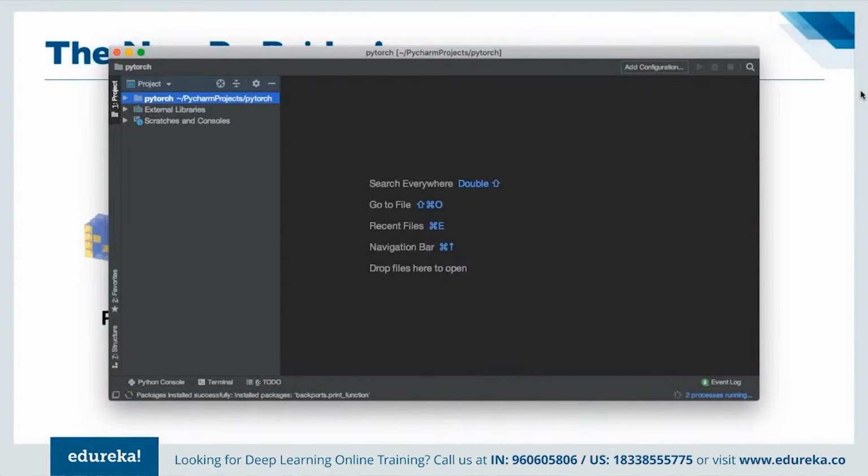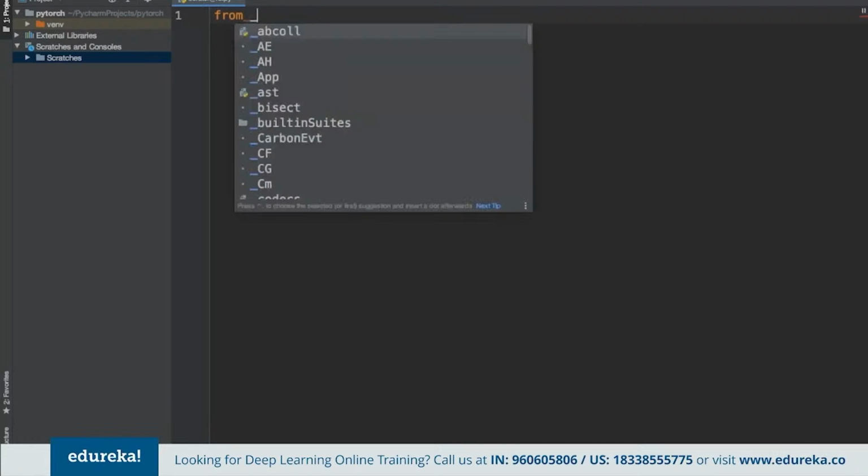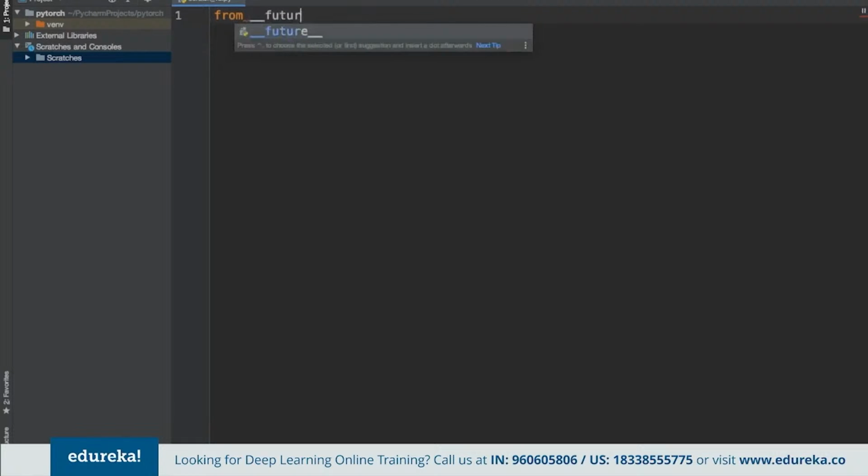Now let's do one thing. Let's start by creating a simple matrix, and then let's see the output as well. Let me increase the font size as well, so we don't end up straining our eyes. For example, here we can import from __future__ import print_function, and now we can also import the Torch library as well.